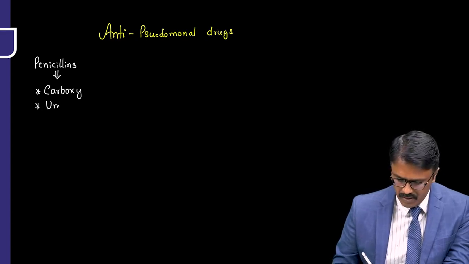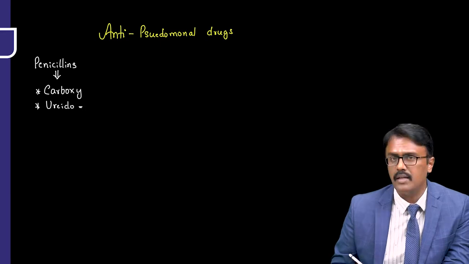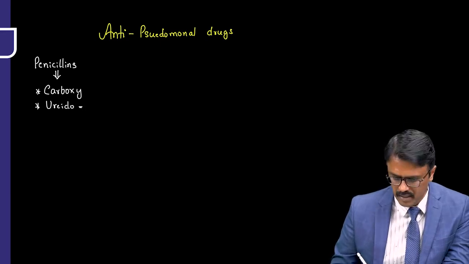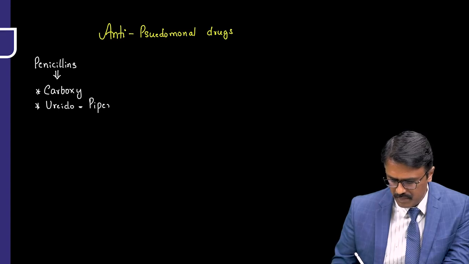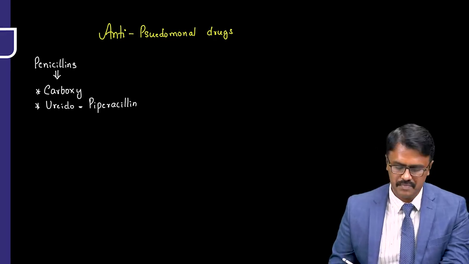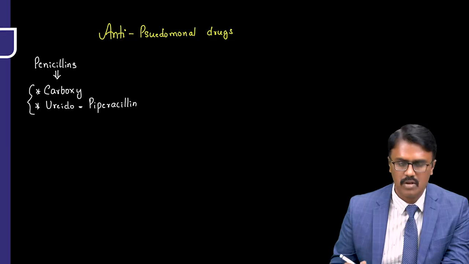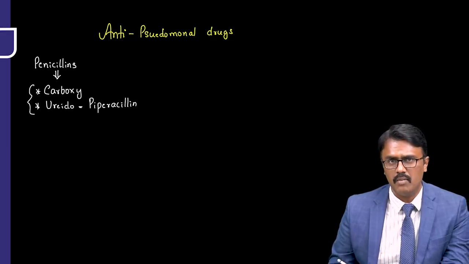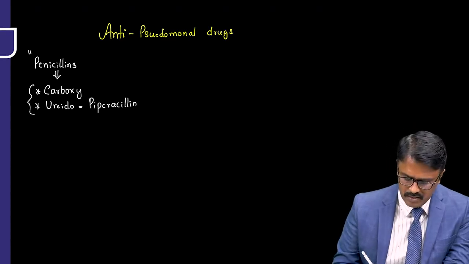Then we have ureidopenicillins. We have the MAP: mezlocillin, azlocillin, but mainly remember what we use in practice is piperacillin. So the mnemonic is CT-MAP, and all the drugs can work on Pseudomonas. Will amoxicillin work on Pseudomonas? No. Ampicillin? No. So penicillins, these are the things.